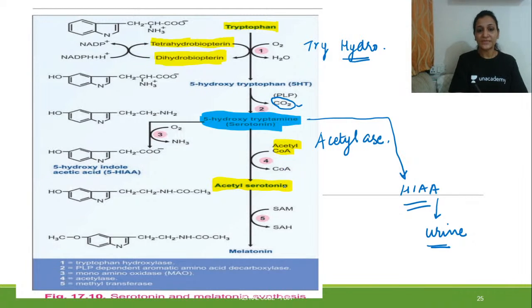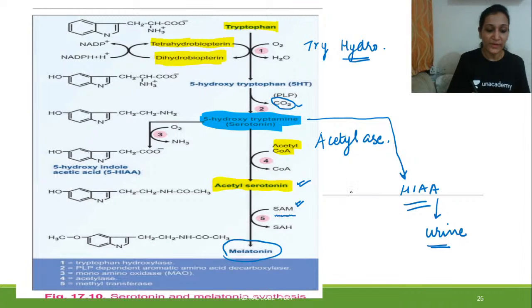So acetyl serotonin is formed over here, and with the help of our universal methyl group donor, that is SAM, our melatonin is formed. So what is the name of melatonin? Like the name of serotonin was 5-hydroxytryptamine, we need to know about the name of melatonin also.